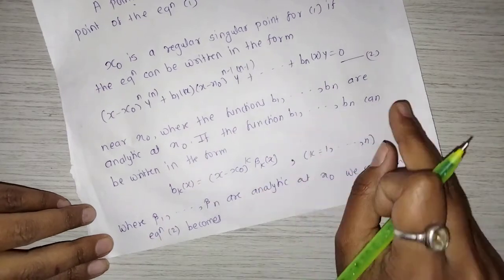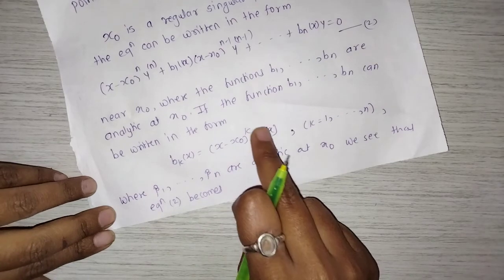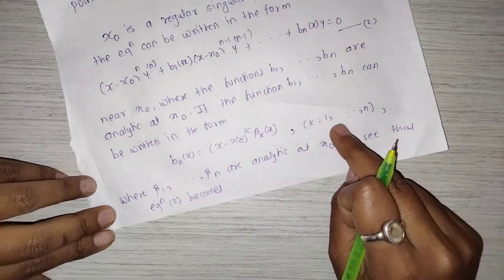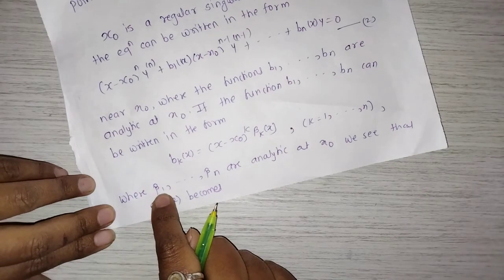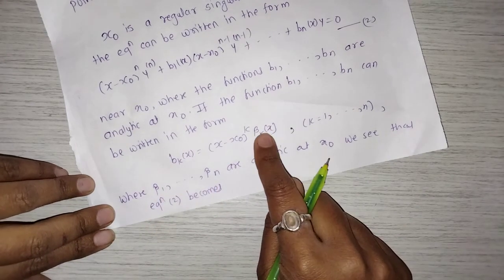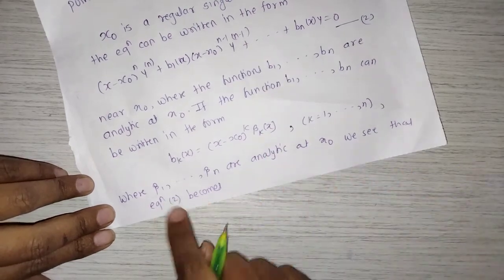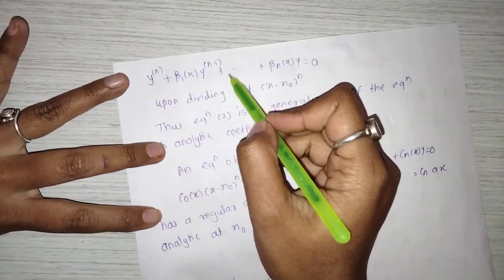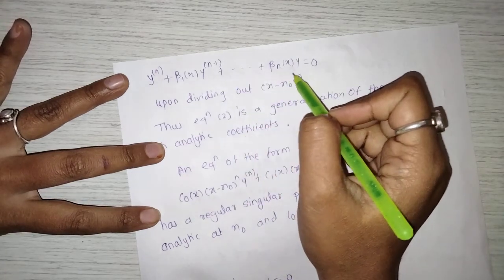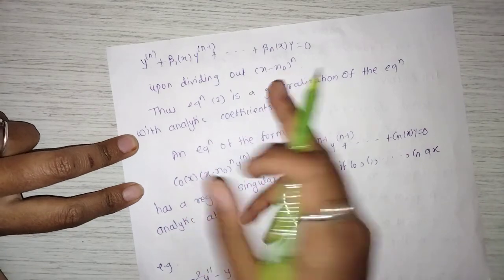If the functions b1 and so on bn can be written in the form bk of x equal to x minus x0 raised to k beta k of x, k running from 1 to n, where beta 1 and so on beta n, that is the beta k of x, are analytic at x0, we see that equation 2 becomes y raised to n plus beta 1 of x y raised to n minus 1 plus and so on plus beta n of x y equal to 0 upon dividing out x minus x0 raised to n.